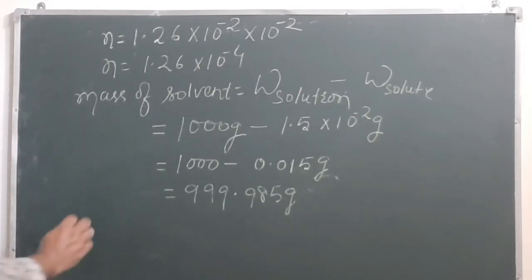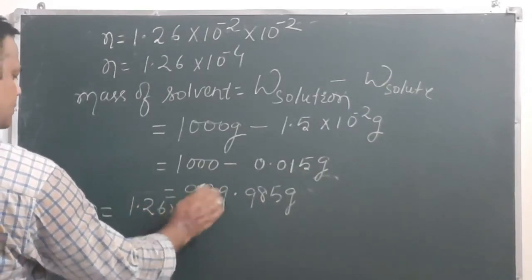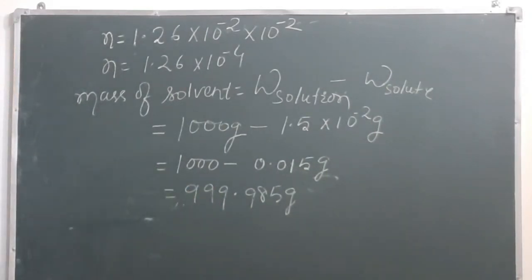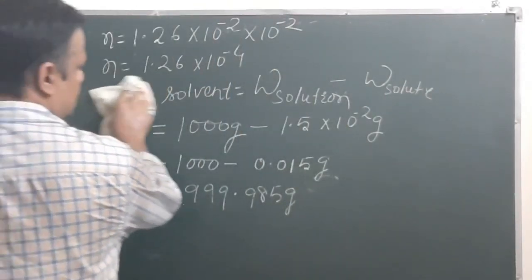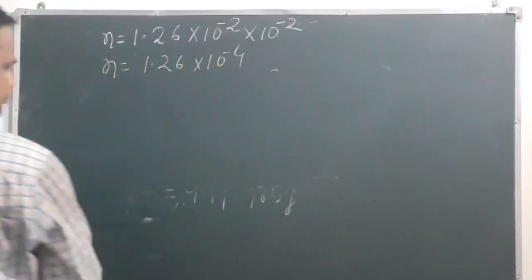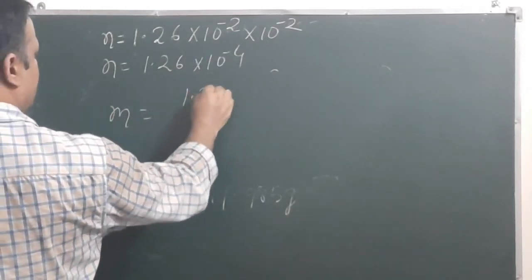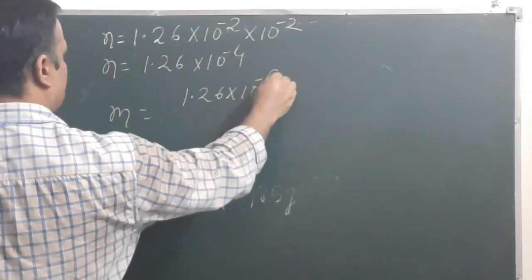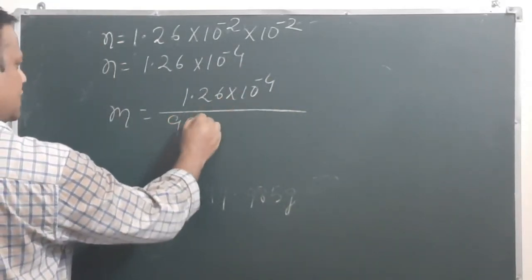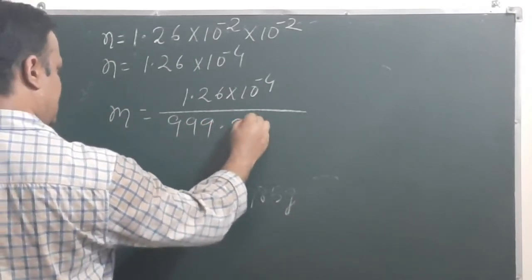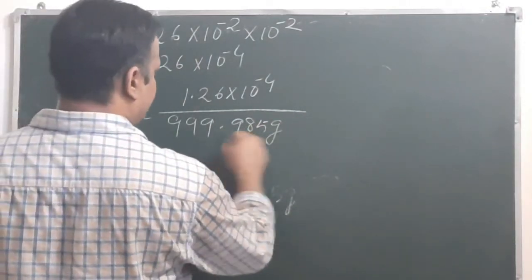Now we will apply the formula of molality. We know the formula of molality: number of moles per kilogram of solvent. So molality, small m, is number of moles, 1.26 into 10 to the power minus 4, present per kilogram of solvent, and this is present in 999.985 gram of solvent. To convert into kilogram, we will divide by 1000.